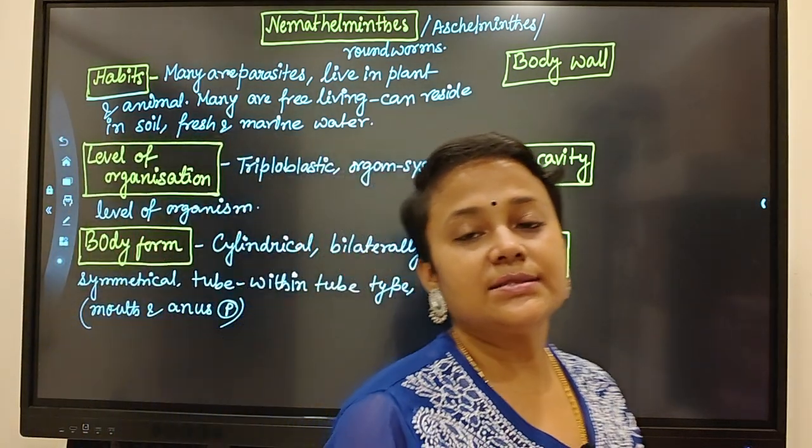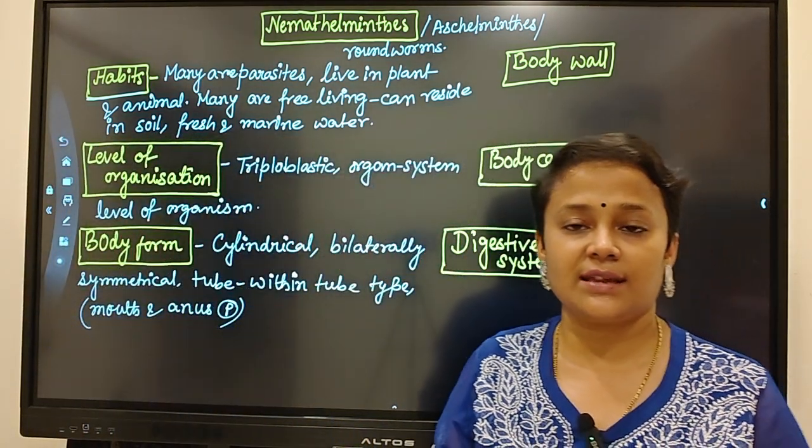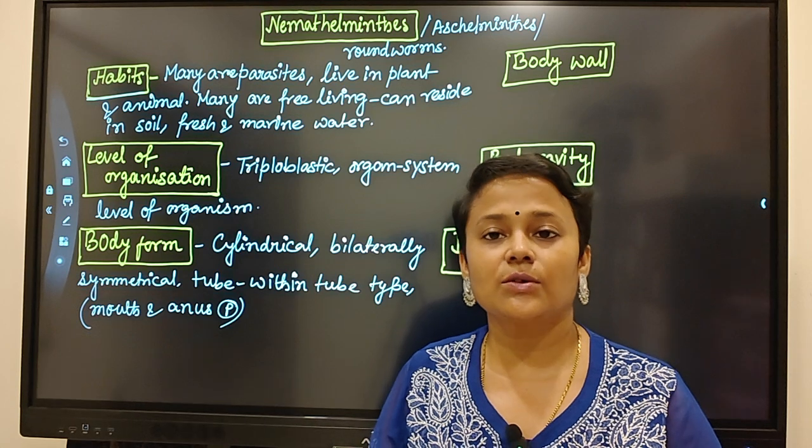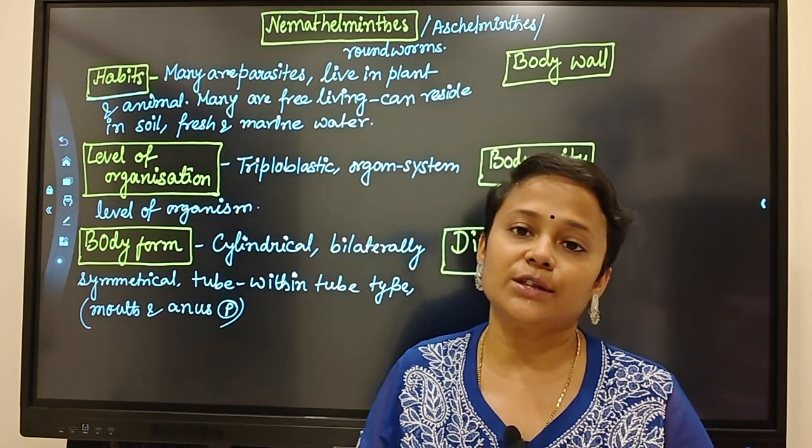Coming to the body wall. The outermost layer is non-cellular and collagenous, which is called cuticle.